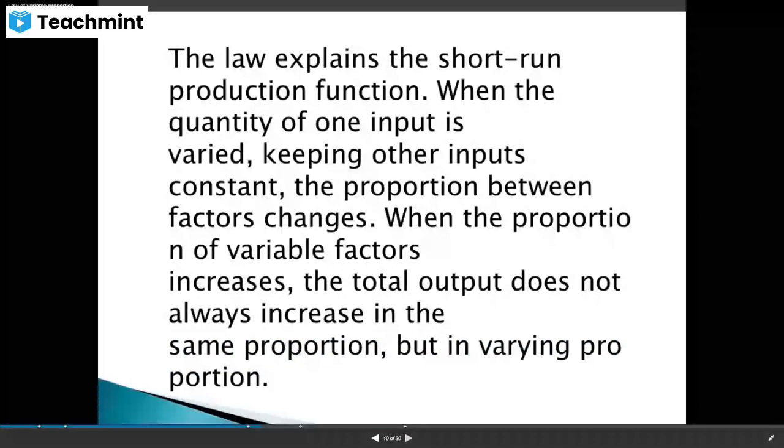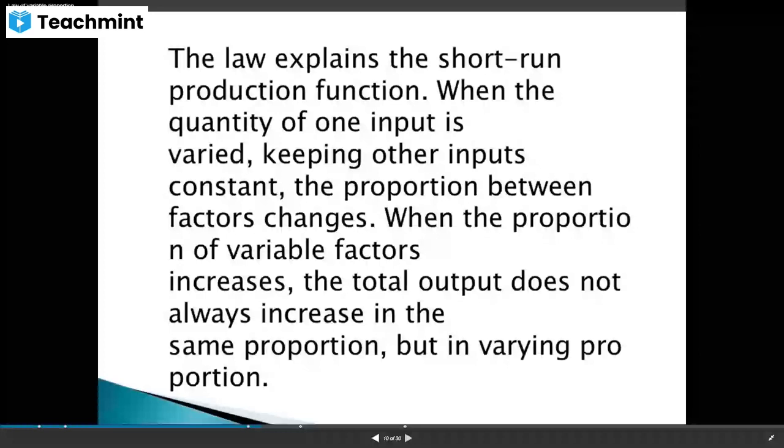When we keep the quantity of one input fixed and change the other input, the proportion between factors changes. When the proportion of variable factors increases, the total output does not always increase in the same proportion.